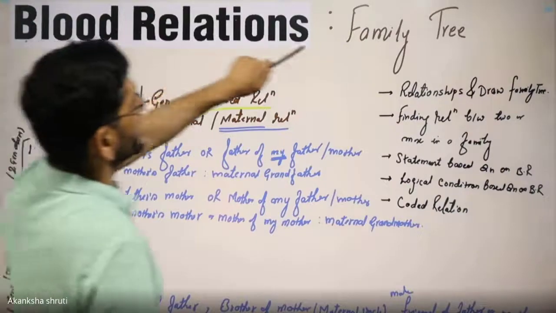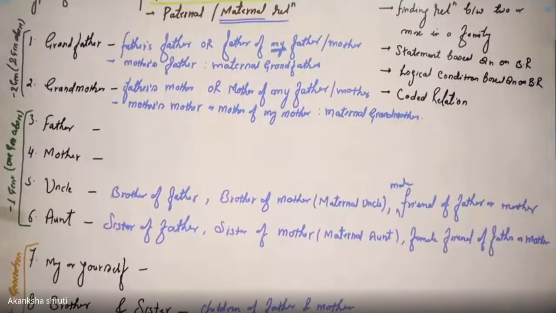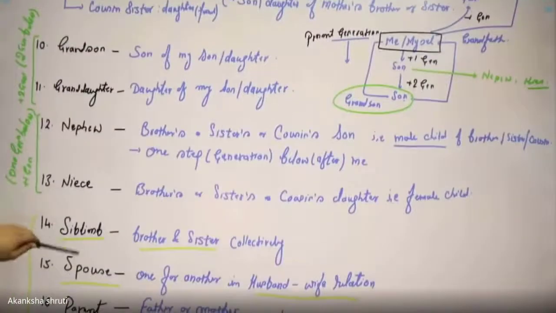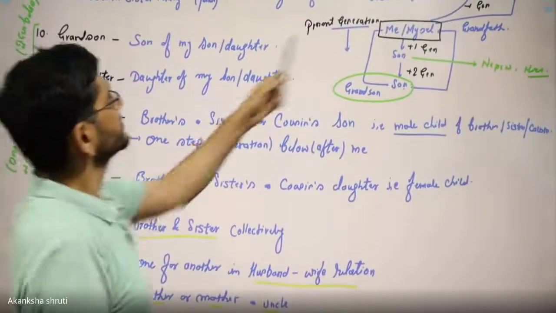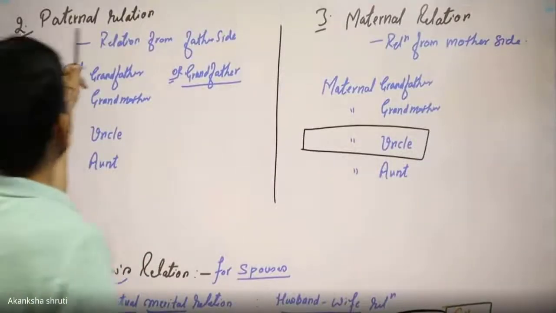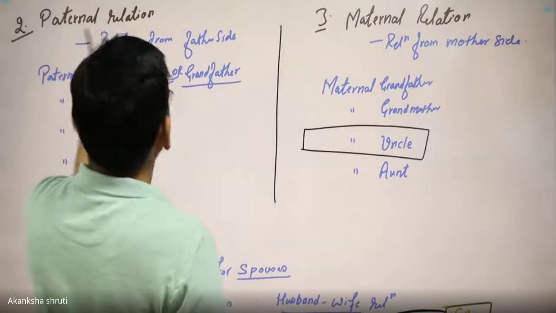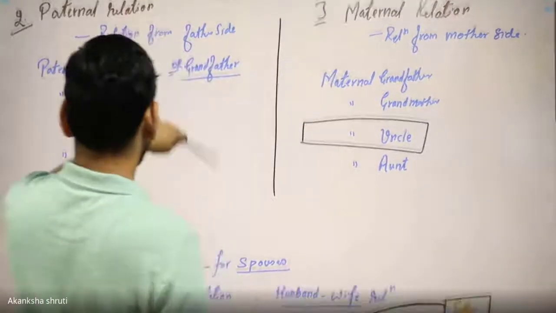In this blood relation or family tree, the very first thing we have to understand is the definition of different relations, how they are defined, or how we can get that relation. The next one was, if parent side, we may say father side paternal, mother side maternal.